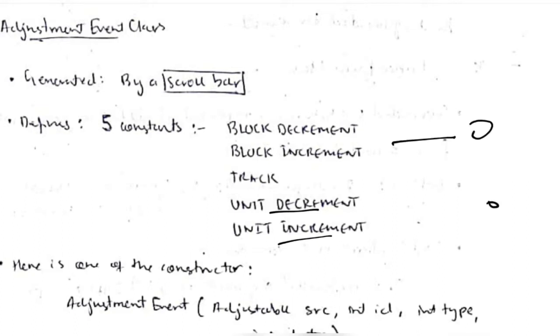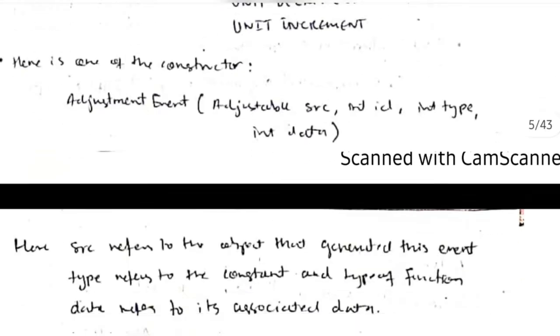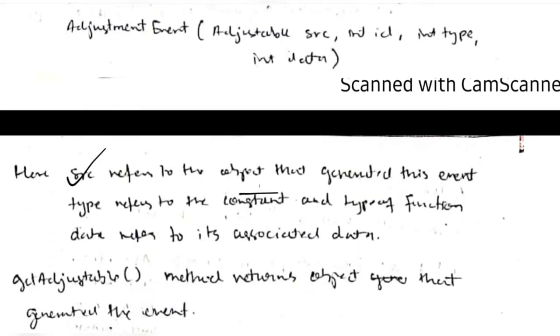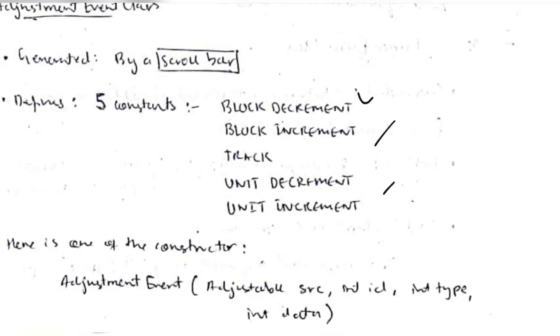For example, if you click the up arrow key on the keyboard, it will move one line up. That is the unit decrement and unit increment. The constructor is as follows. We'll have 4 parameters: source, id, type, and data. Source refers to the object that generated this event, and type refers to the constant, one among these. That is, whether the user has scrolled multiple blocks of code or just a single unit, or wants to track where the present location is.